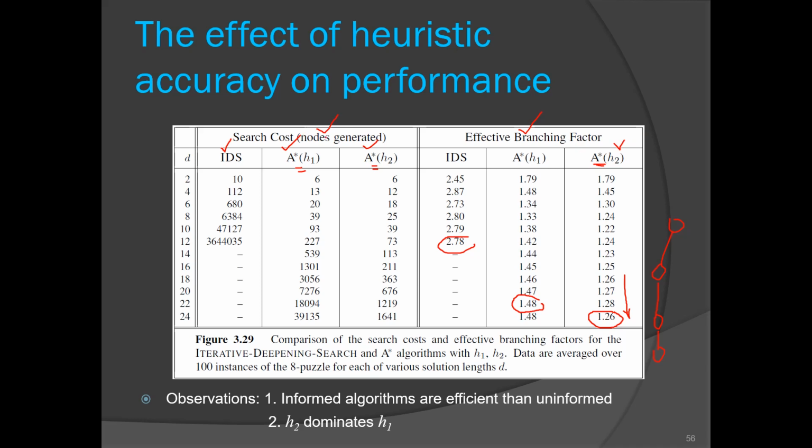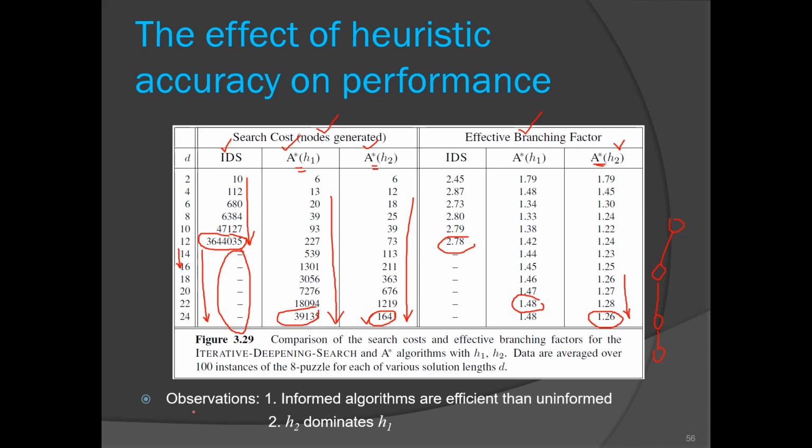Now we'll talk about nodes generated. As expected, there is exponential growth in the case of iterative deepening search. See the number of nodes. They did not have the computational power to process that many nodes, so we don't have readings for depth greater than 12. Their machine may have run out of memory, so we don't have readings for that. And as you can see here, H1 and H2 have linear growth in the number of nodes. See this figure, it is actually pretty good numbers, right?